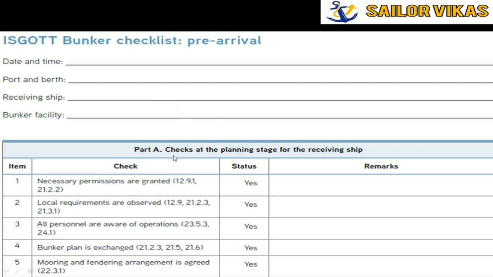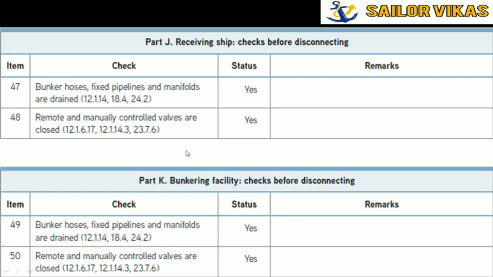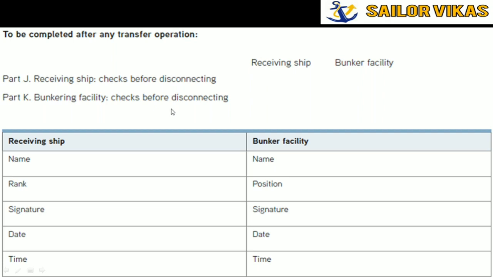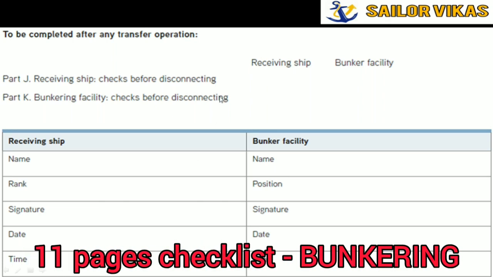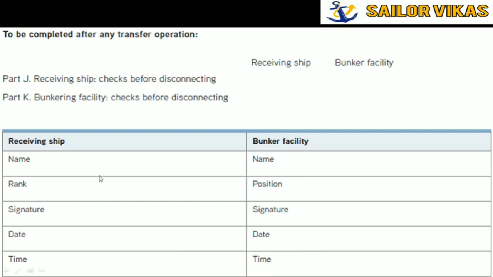You can see here part A, and similarly it goes till part K as I showed you in the flowchart. This is the last page. This is a total 11-page checklist for bunkering, and on the last page the receiving ship and the bunker facility both write their names, ranks, signature, and date and time.